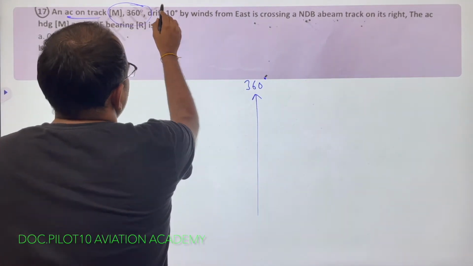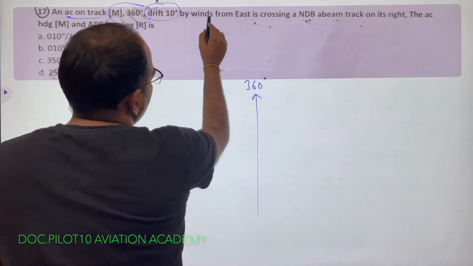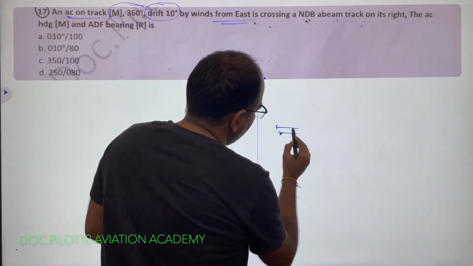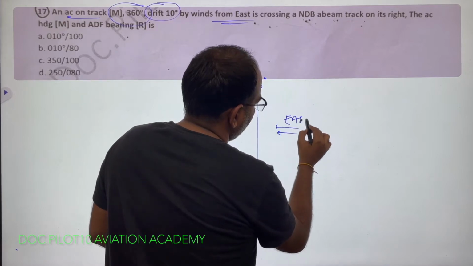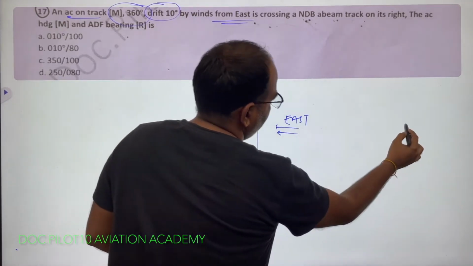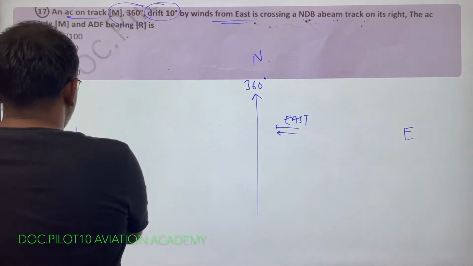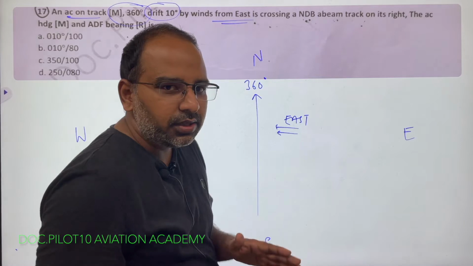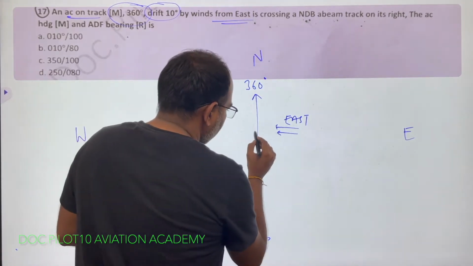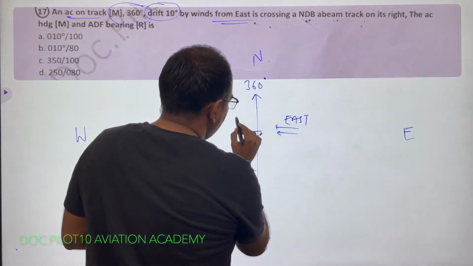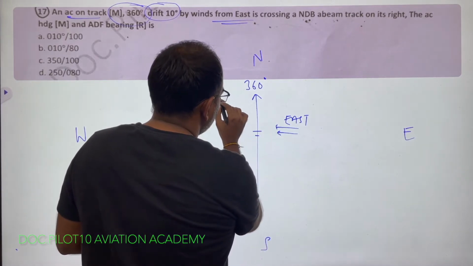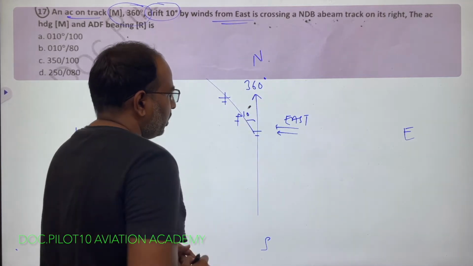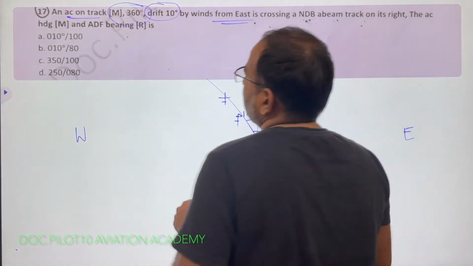Now, the drift is 10 degrees by winds from east. That means the winds are coming from east direction. If this is north, this should be east, correct? This should be west and this should be south. So the winds are from east. Due to this, if you don't do anything, the drift is 10 degrees. That means if you don't do anything, the aircraft will drift off like this by 10 degrees.